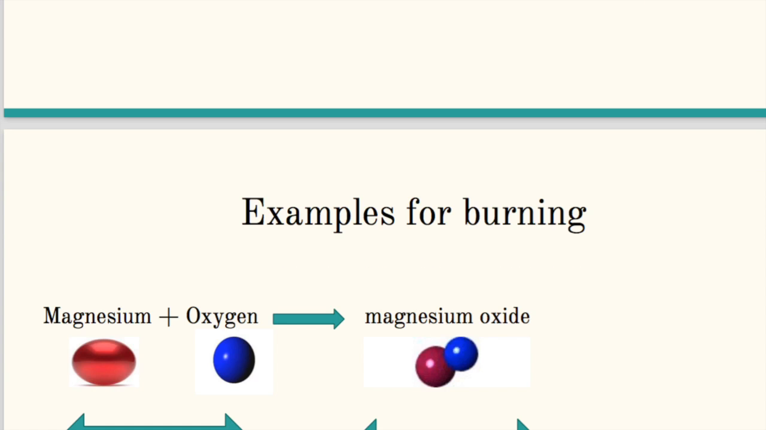Another example for burning. Magnesium plus oxygen will give us magnesium oxide. So, as you can see, guys, oxygen never changes in the first equation or the other equation. As I told you, it will never change. So in this slide, I can see that magnesium reacted with oxygen to give us magnesium oxide.